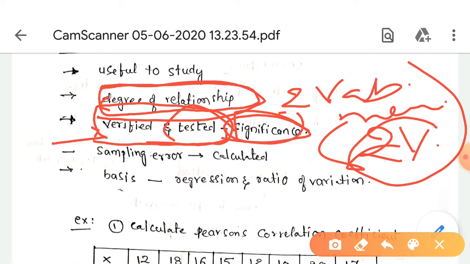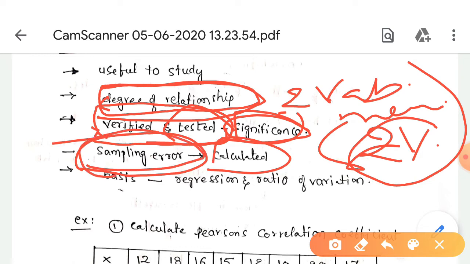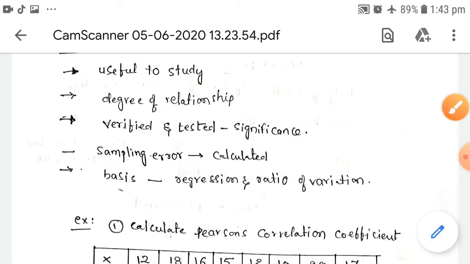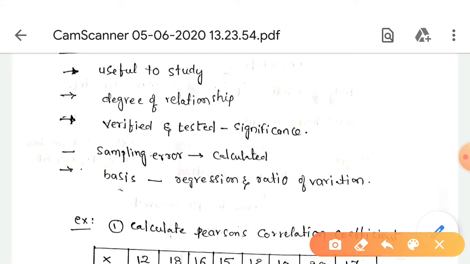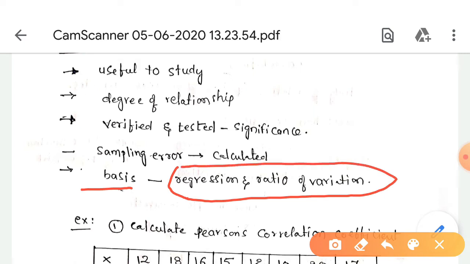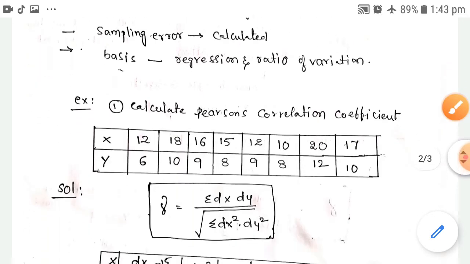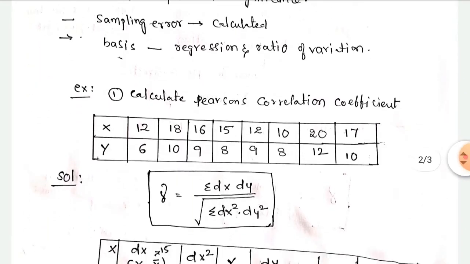And next one, sampling error is also calculated, and this correlation is the basis of the concept of regression and ratio of variation. Okay, these are the uses of the correlation. Okay, we can see the example here.